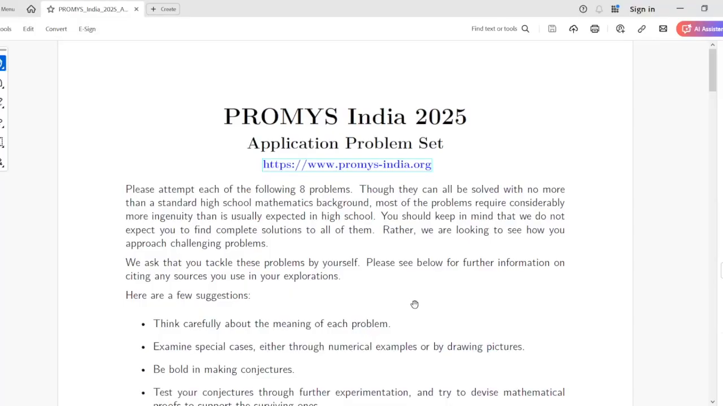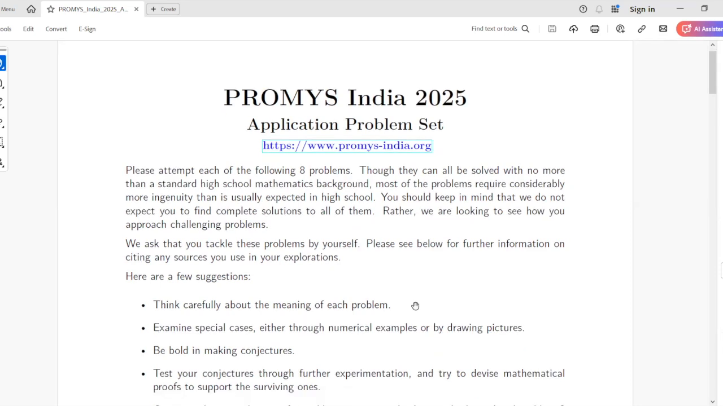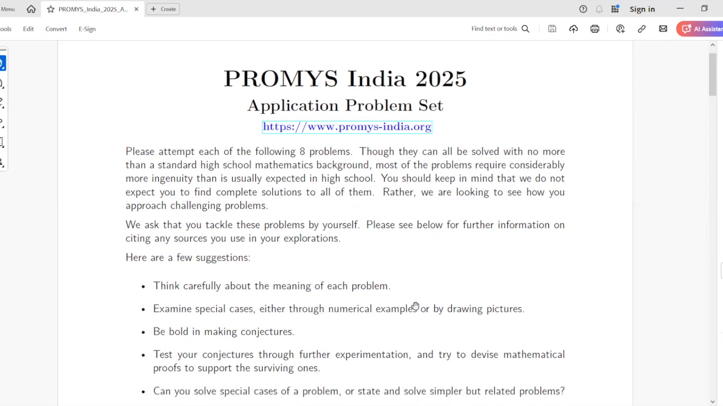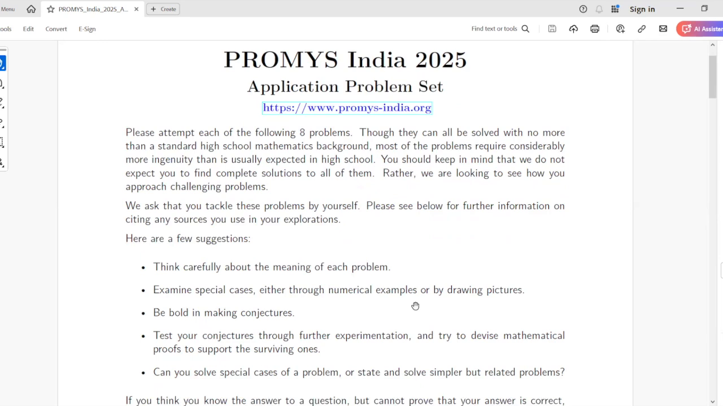Right, so this is the problem set. There are 8 problems. It's not like the objective kind of question, it's like some thinking questions. They are saying it just requires high school math. So the topics are, I guess, maybe you can include 11th, 12th class also. So I'll just leave it on for you to read.